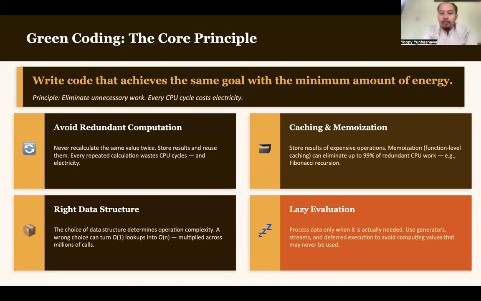Then we also need to know about lazy evaluation. Process data only when it is actually needed. Use generators, streams, and deferred execution to avoid computing values that might never be used. So in the previous example, we have some calculation result in a particular page. Lazy evaluation means that before the data is really needed, we don't need to calculate it first.